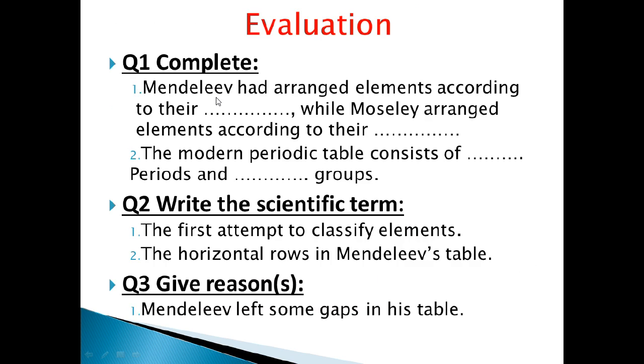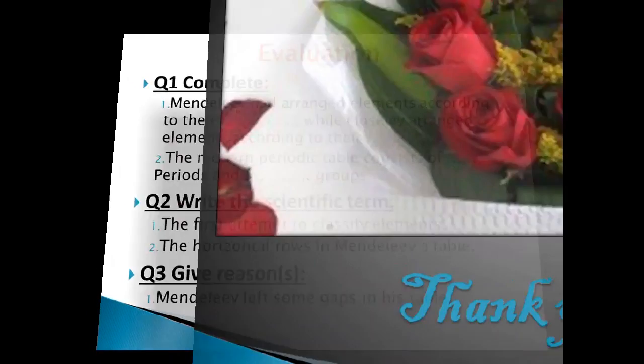Evaluation: complete the following. Mendeleev had arranged elements according to their atomic weight, while Moseley arranged them according to their atomic number. The modern periodic table consists of 7 periods and 18 groups. Write scientific terms. The first attempt to classify elements was that of Mendeleev's periodic table. The horizontal rows in Mendeleev's table: periods. Give reason for: Mendeleev left some gaps in his table because he predicted that some elements were not discovered yet, or they will be discovered in the future.